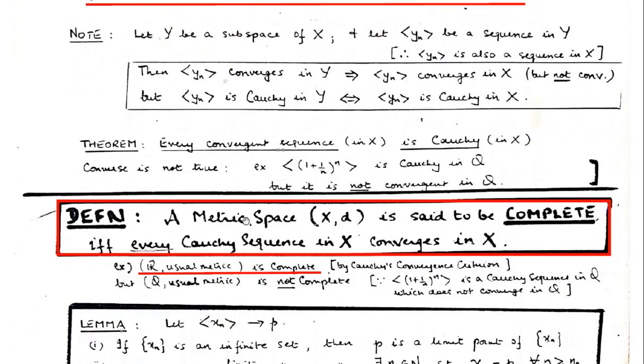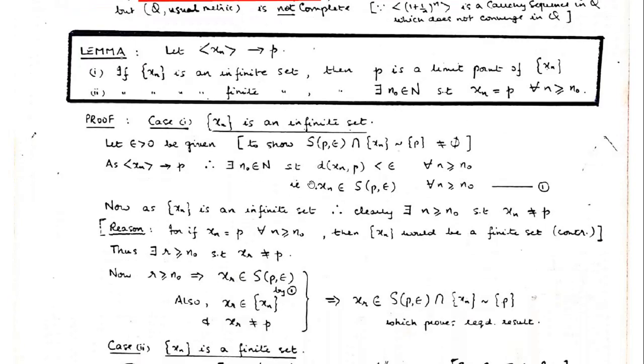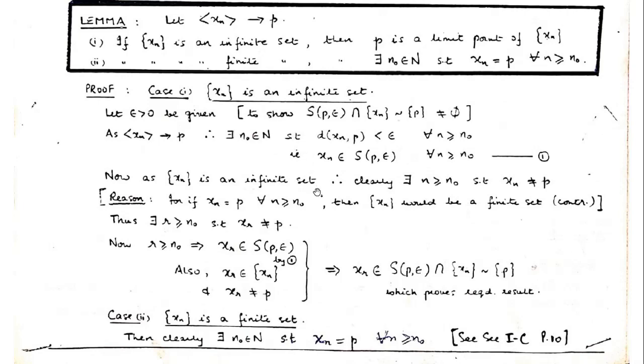There are some results discussed here with the help of this lemma. It says that if xn is converging to a point P, then if we take all the points of this sequence, meaning the range of the sequence, if it is an infinite set, then P is a limit point of this range set. And if the range set is a finite set, then after some time all the members should become P. So it's a lemma which we can prove like that. Its proof is given here.